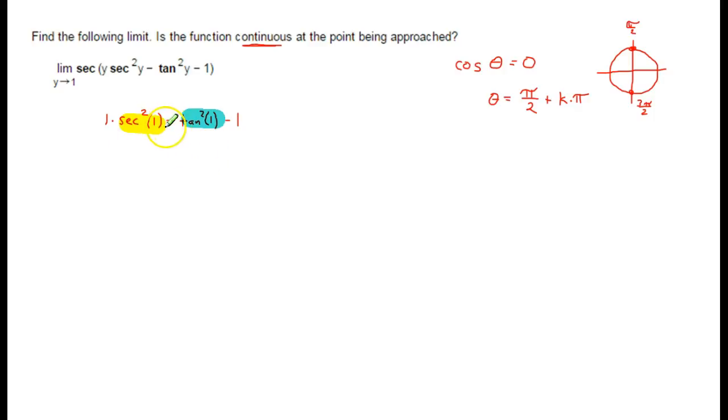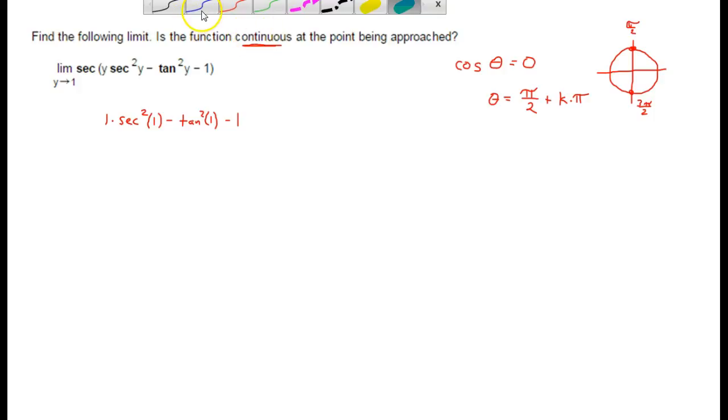Alright, 1 is not an odd multiple of pi over 2, so 1 can go directly into these two right here. And then the question becomes, does all of this produce an odd multiple of pi over 2? Because that all is going into this secant function. So if it does, then we're in trouble. We would have to evaluate the limit differently and try to do something different. But it's not going to, and I'm going to show you why.